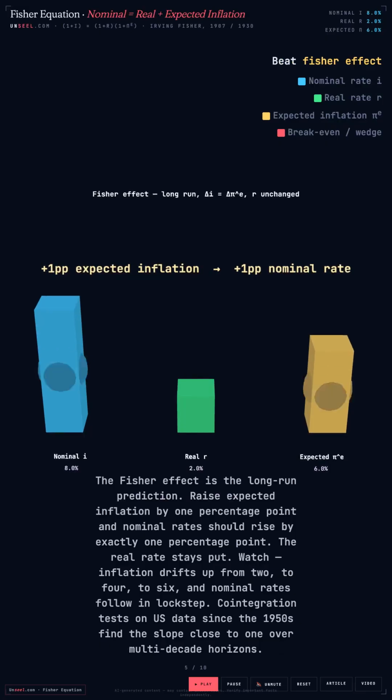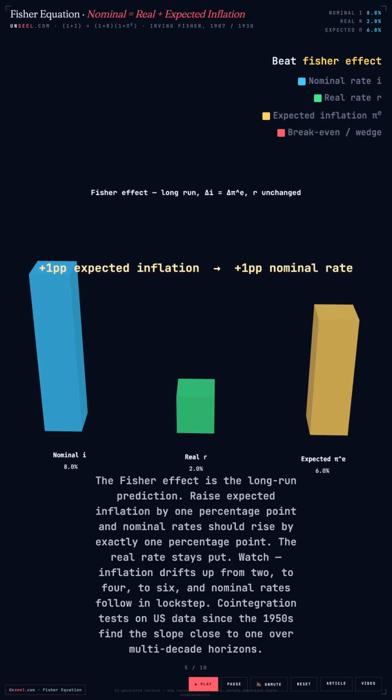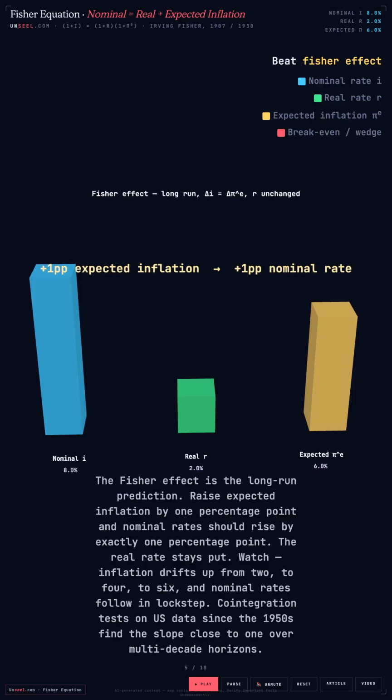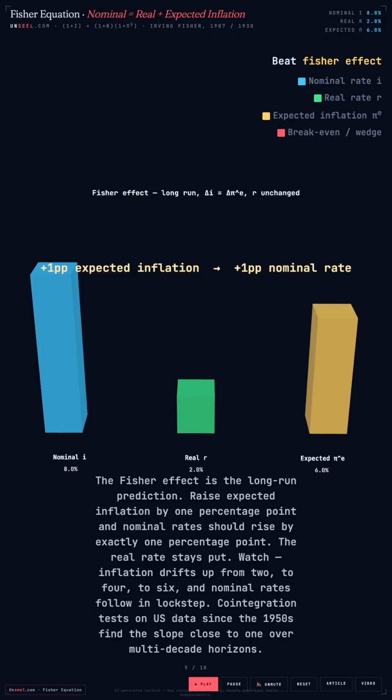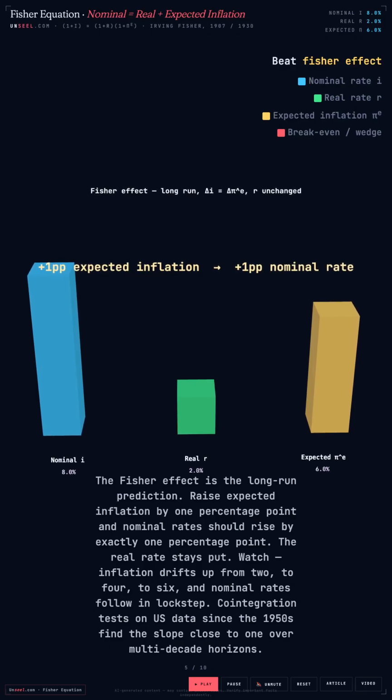The Fisher effect is the long-run prediction. Raise expected inflation by 1 percentage point, and nominal rates should rise by exactly 1 percentage point. The real rate stays put. Watch, inflation drifts up from 2 to 4 to 6, and nominal rates follow in lockstep. Co-integration tests on U.S. data since the 1950s find the slope close to 1 over multi-decade horizons.